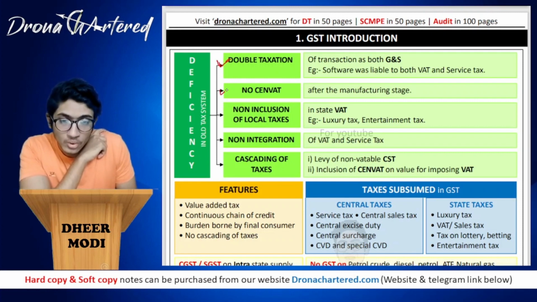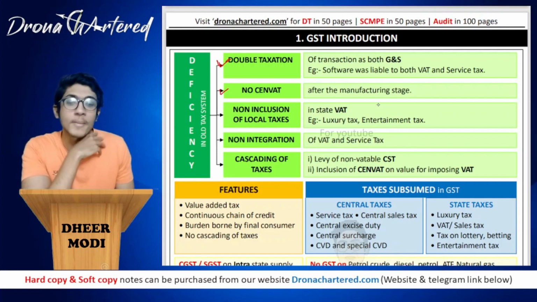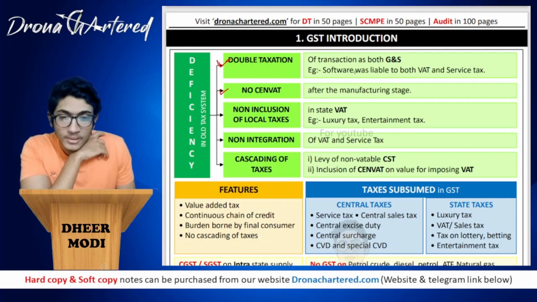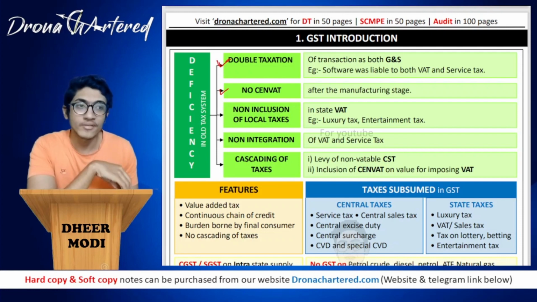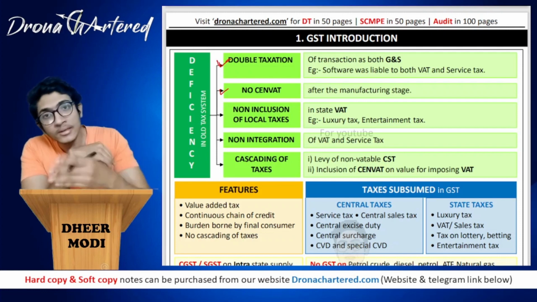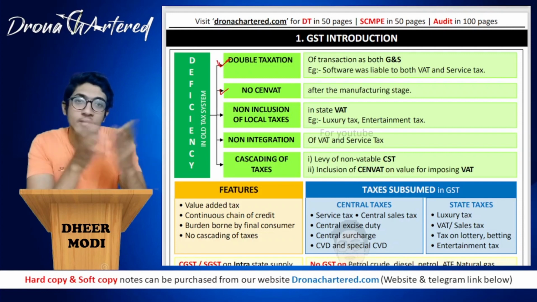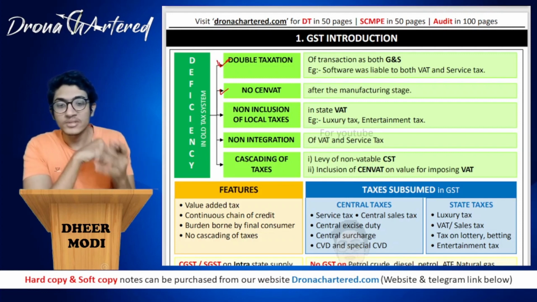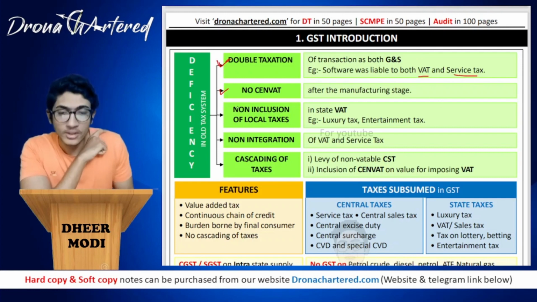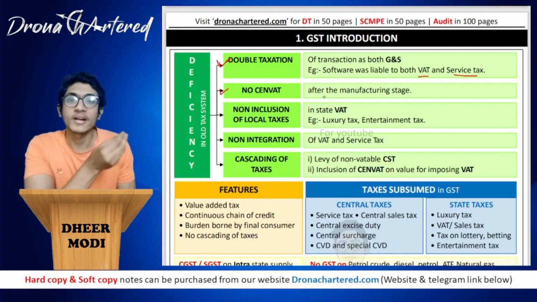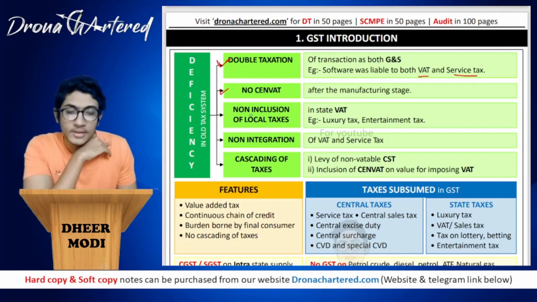There is no concept of SENVAT after the manufacturing stage, and there is no double taxation of transaction as both goods and services. Earlier, since it was not clarified, some transactions were treated as goods and were also treated as service, and they were taxed double. So now because of GST, this issue is not there, because for example software was considered as goods and services both, so it was liable to both value added VAT and your service tax. Okay, now there is no SENVAT after the manufacturing stage, that is your central VAT.